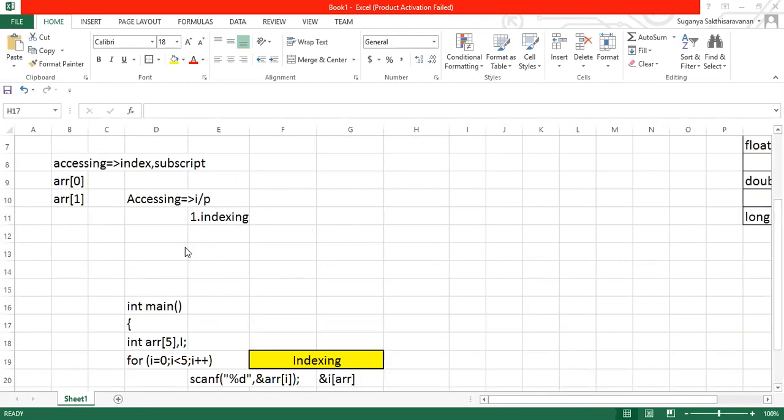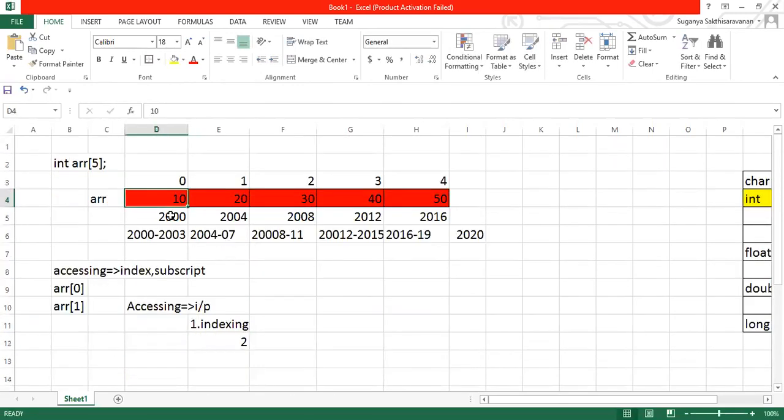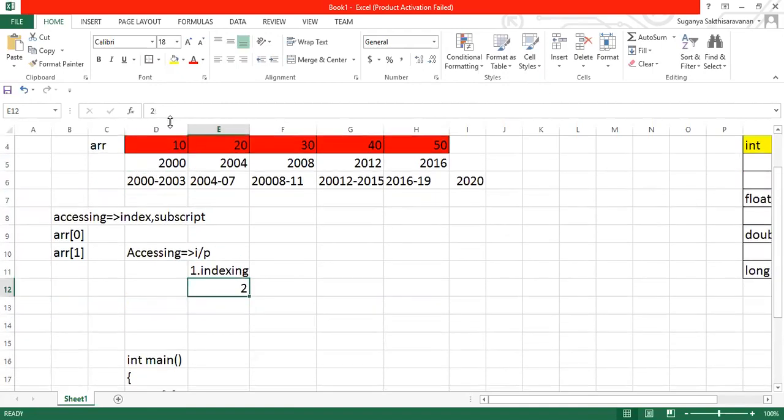And the next approach is accessing by mentioning the position of it. The other concept is called pointer arithmetic, or I'll name it address arithmetic. That's the other approach for accessing your array. This pointer arithmetic or address arithmetic is what you will be doing in the case of dynamic memory allocation.